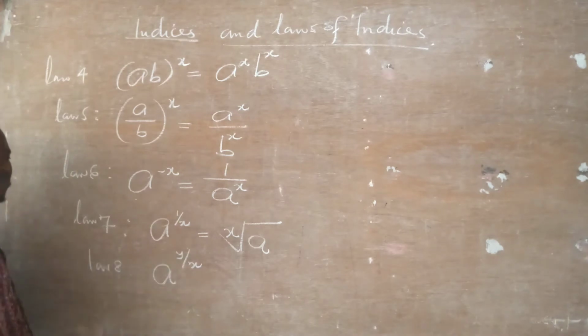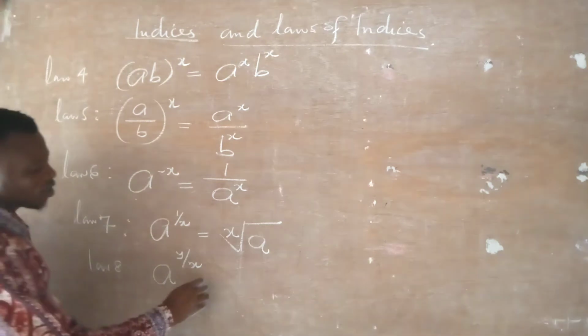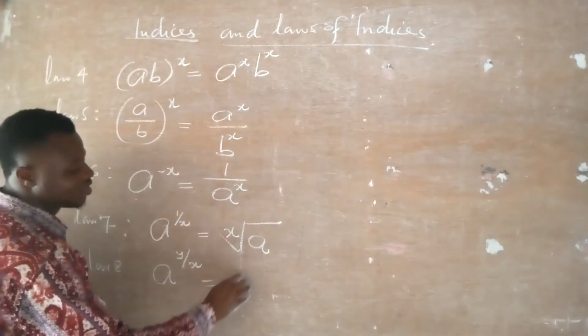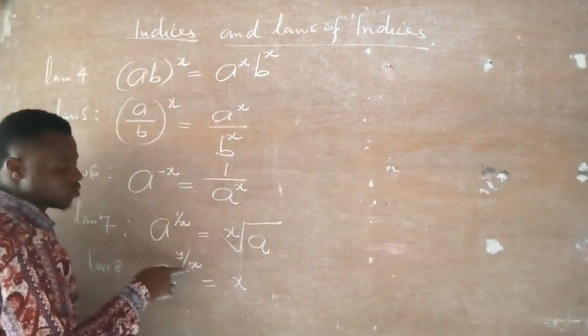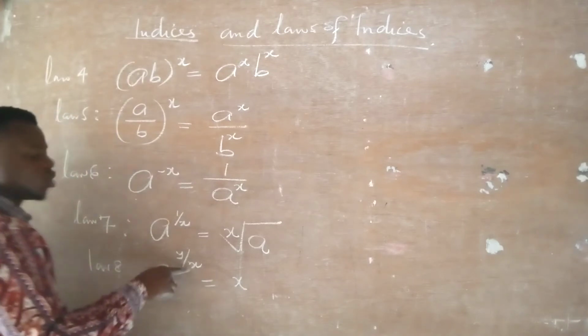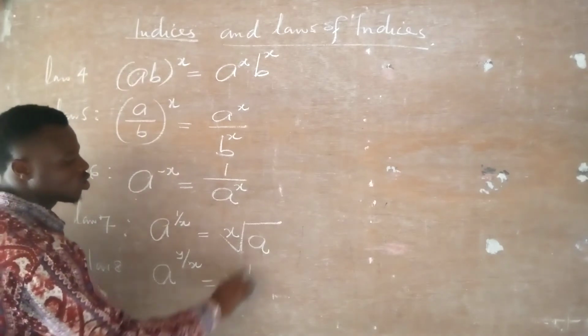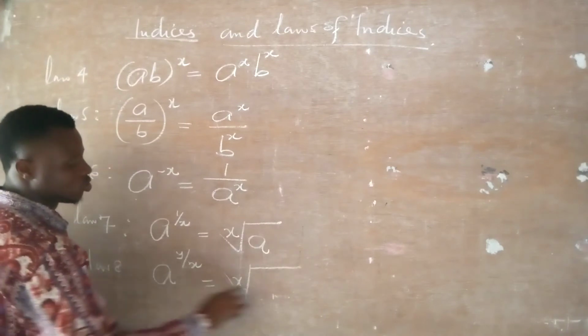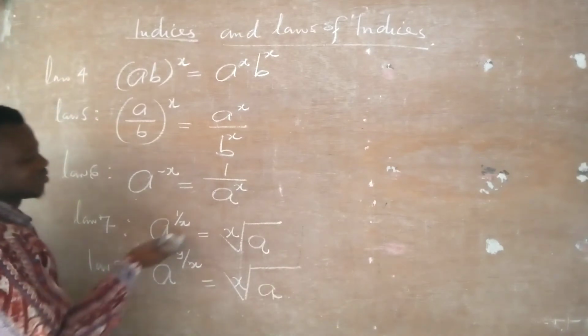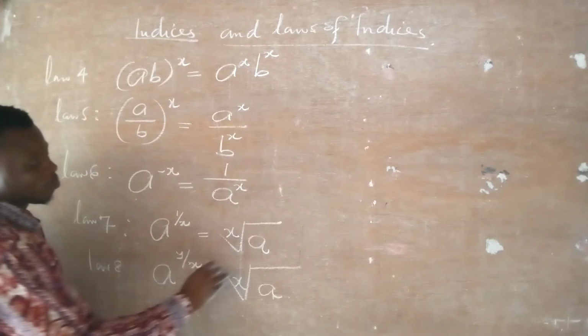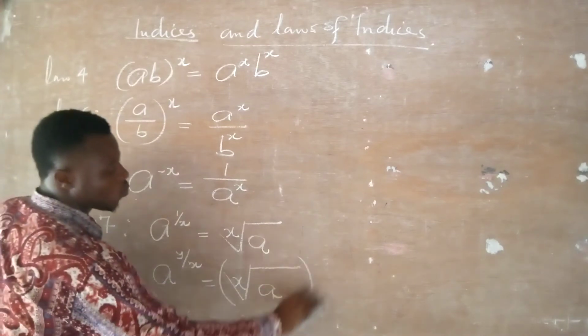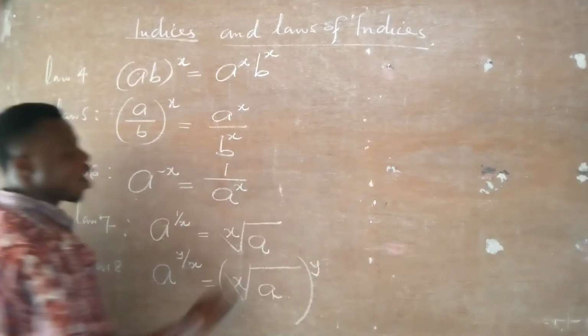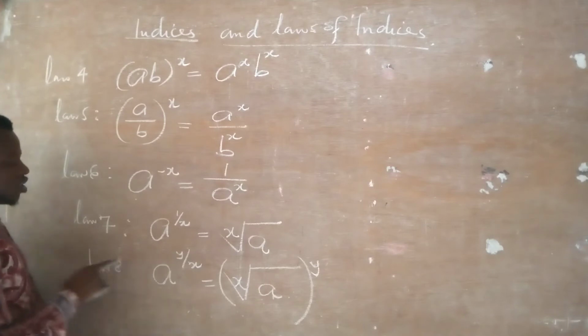Likewise x can be any number. So the law is trying to tell us that the denominator of the fraction is going to form a root to the base, which is the same thing as what we did here. But anything we have, we are going to raise its power to y. That is what this law is trying to tell us.